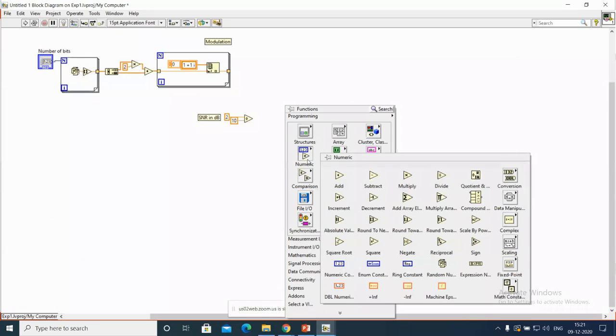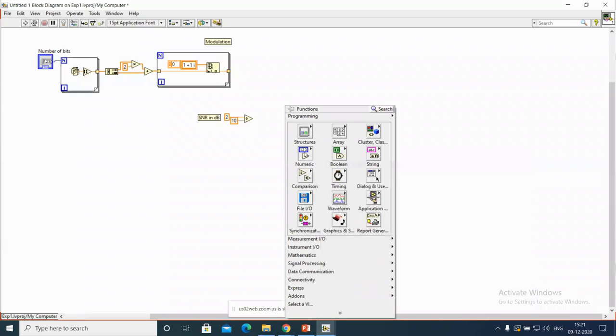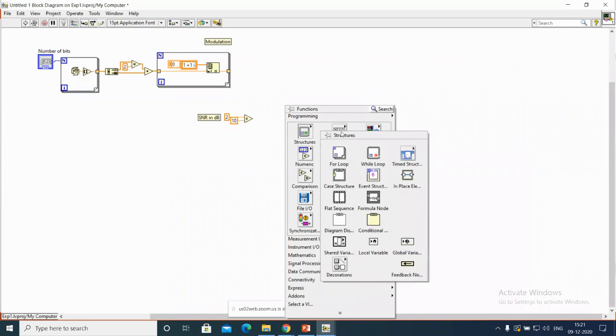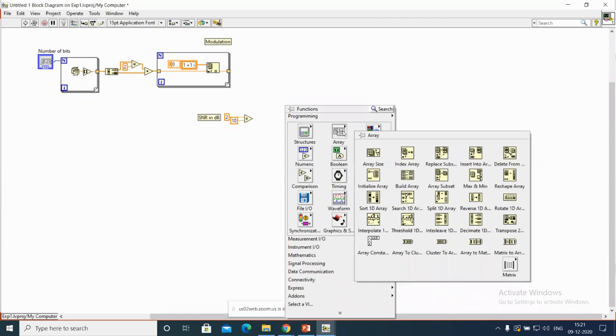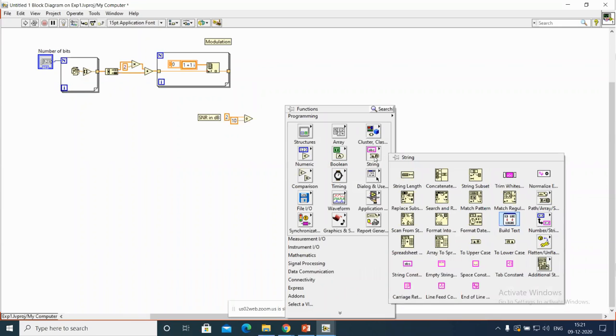Where is that? Ten raised power. I forgot it.